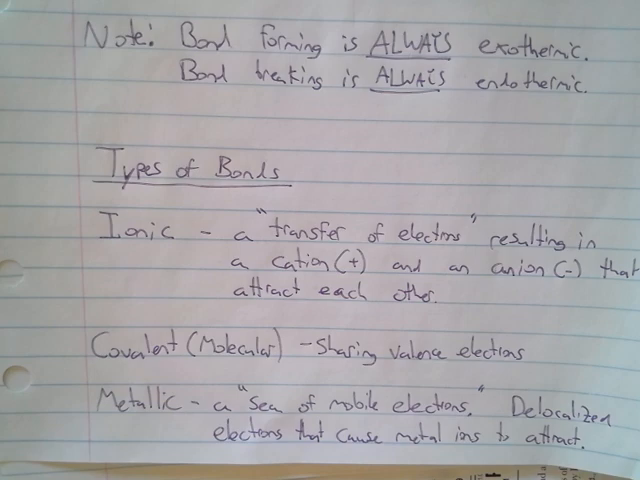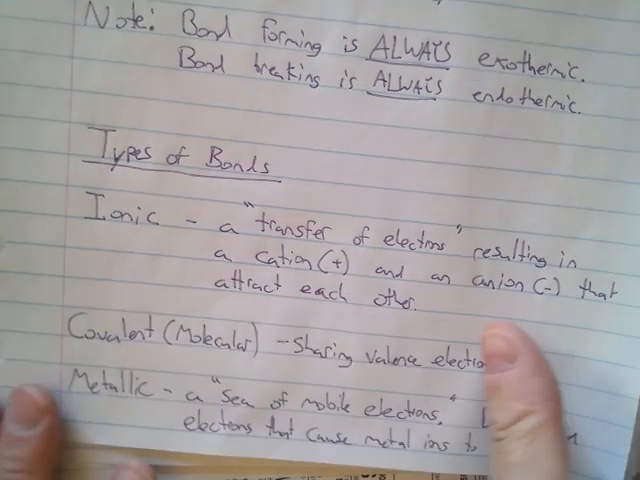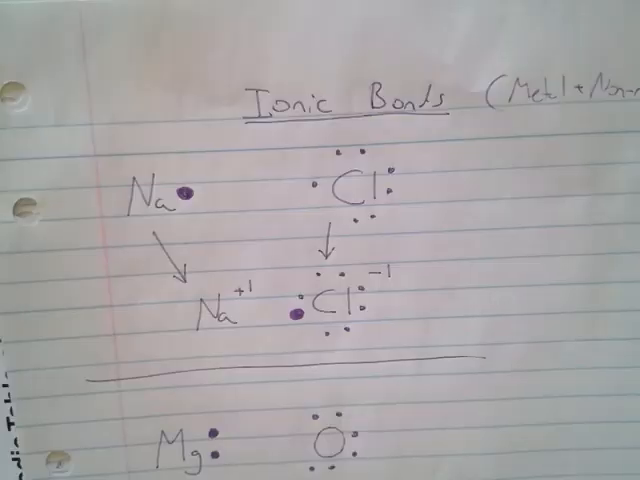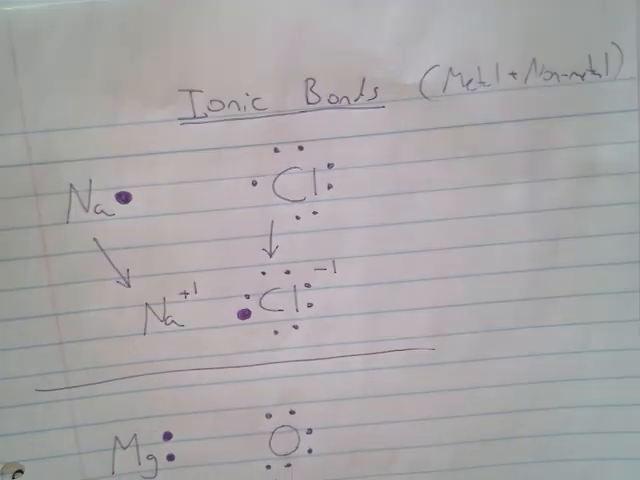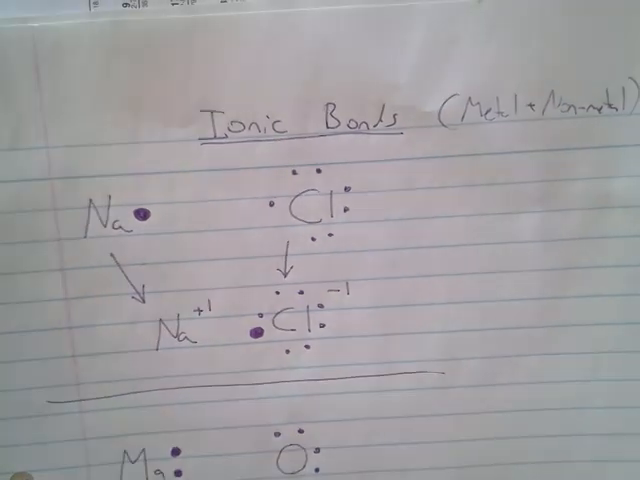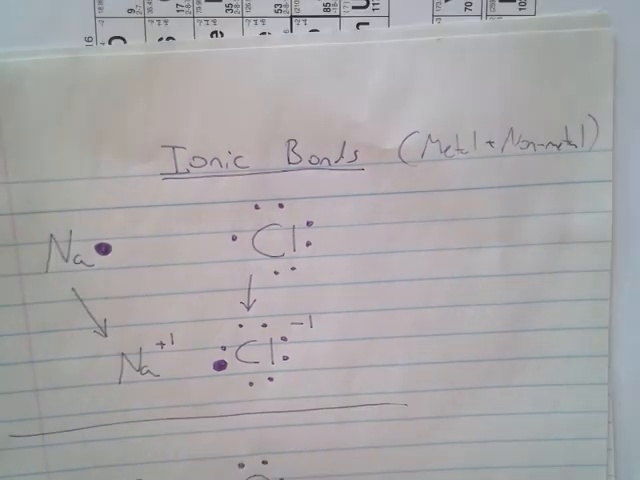So now what I want to do is I want to get into more specifics. I want to talk about ionic bonds. Well, first of all, when will you see an ionic bond, this transfer of electrons? Normally, it is between a metal and a nonmetal. That's going to be most of the situations.